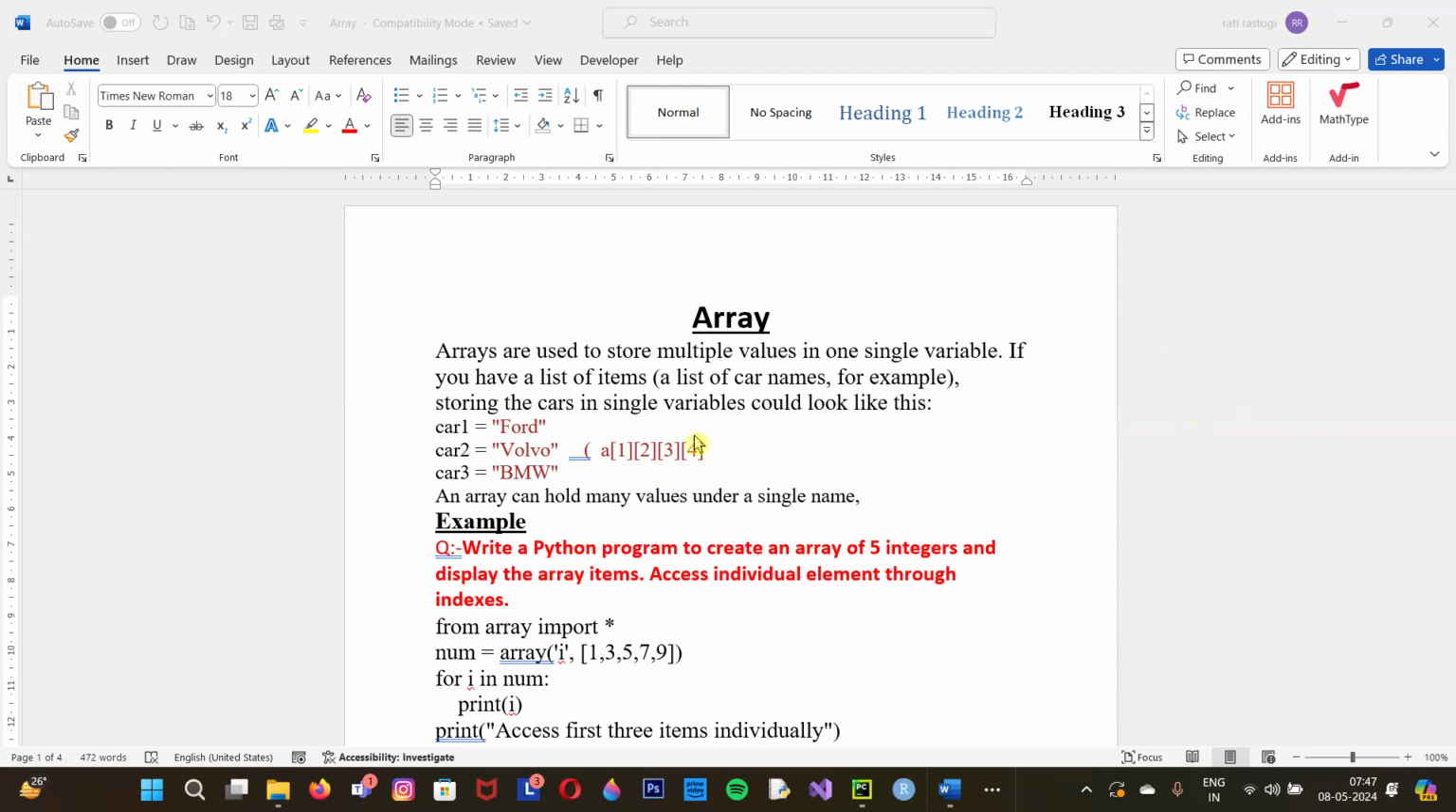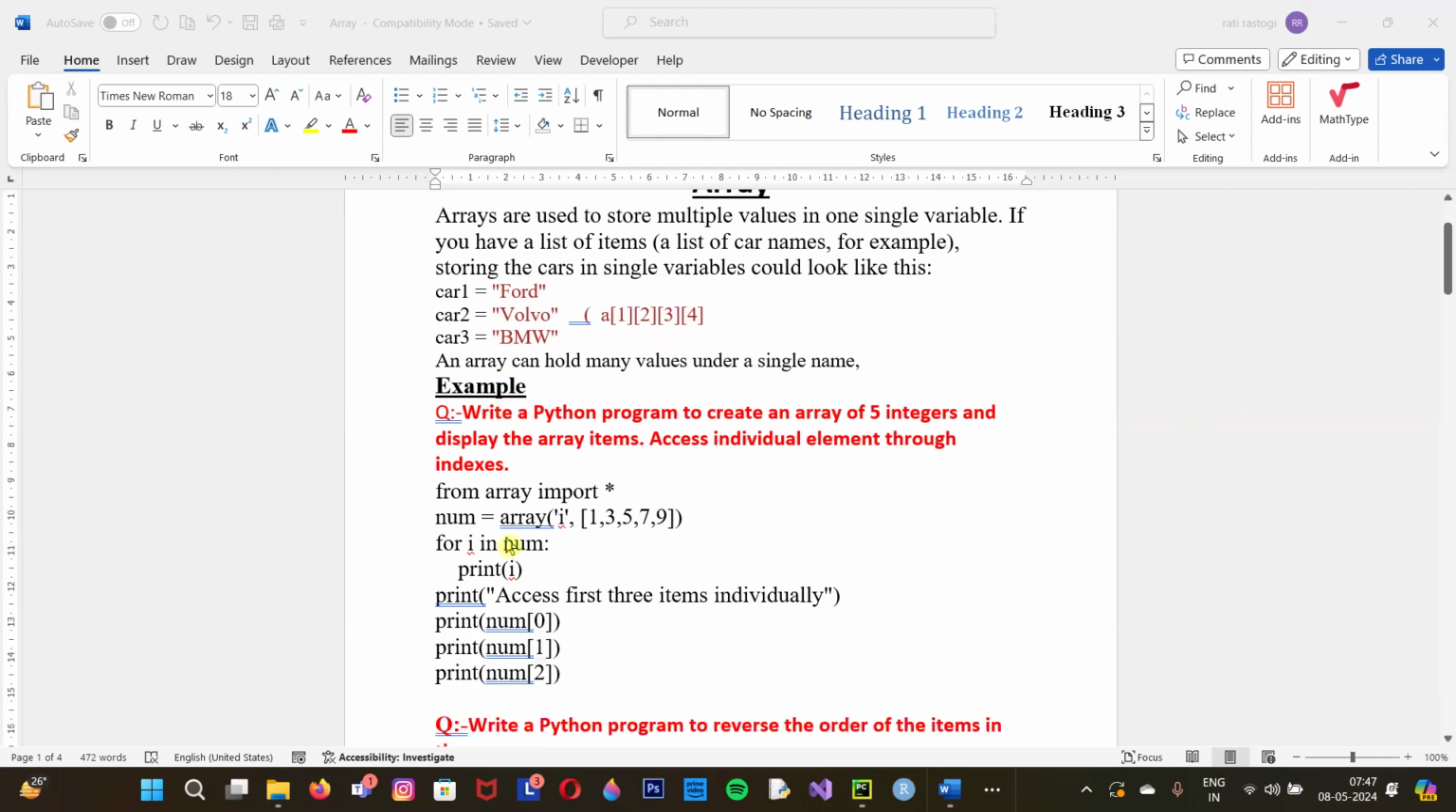Here you can see one example. If you want to mention different types of car names, then you would mention C1, C2, C3. But in place of this, if you go with array, then you can just put the variable array and then give the length so that you can add multiple items in a single variable. And wherever you want, you can call them. So array can hold many values in a single name. That is the use of array.